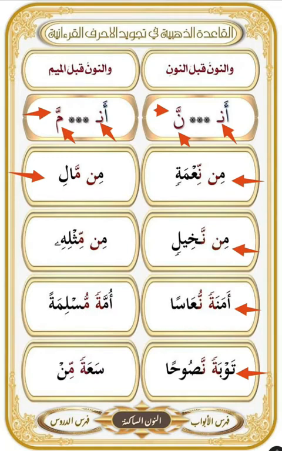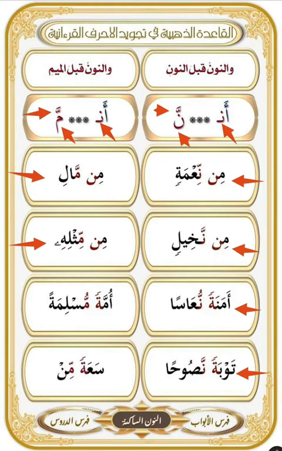Another example with nun saakinah, min mithlihi. The first mistake is to pronounce it idgham without a time for the ghunnah, min mithlihi. Another mistake is to pronounce the noon, min mithlihi. And the noon is not pronounced when the idgham is with the letter mim. So the right pronunciation is mim mithlihi without pronouncing noon.